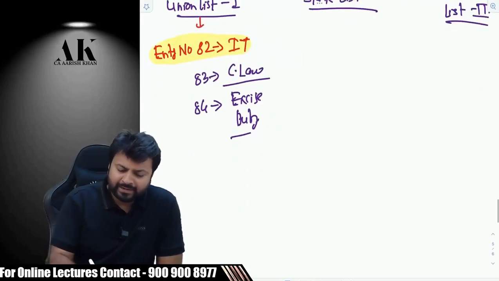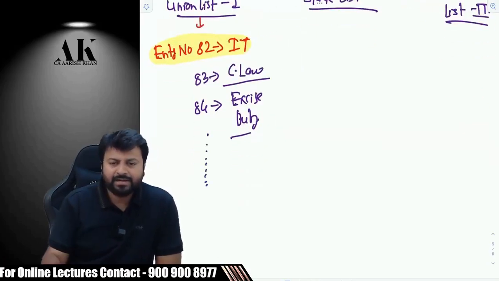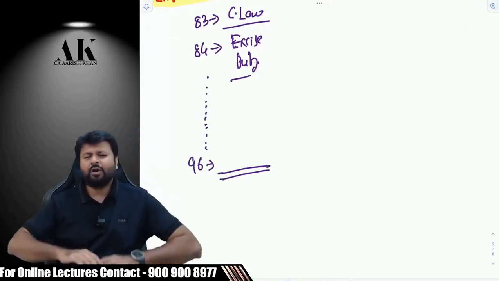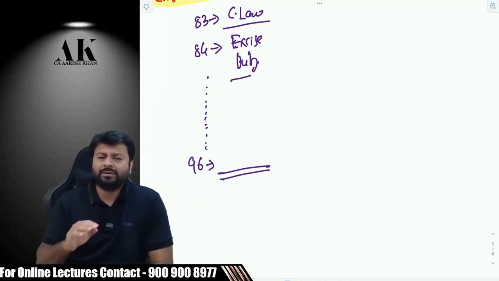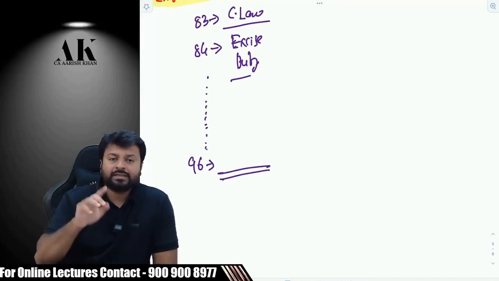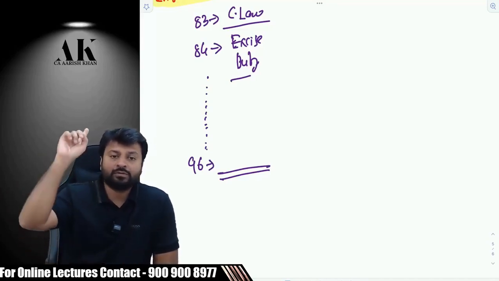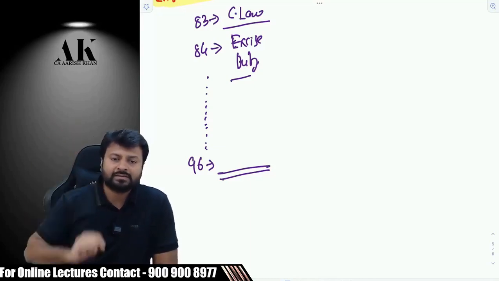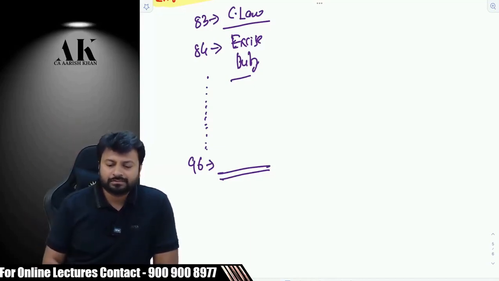Likewise, there are many other entries, many other entries like that till 96. Sir, what are the other aspects? I am not getting into that, but still I will tell you a few of them. Like this, there is one entry which says that the government has the power to impose wealth tax. There is one entry which says the government has the power to impose gift tax, and so on and so forth.